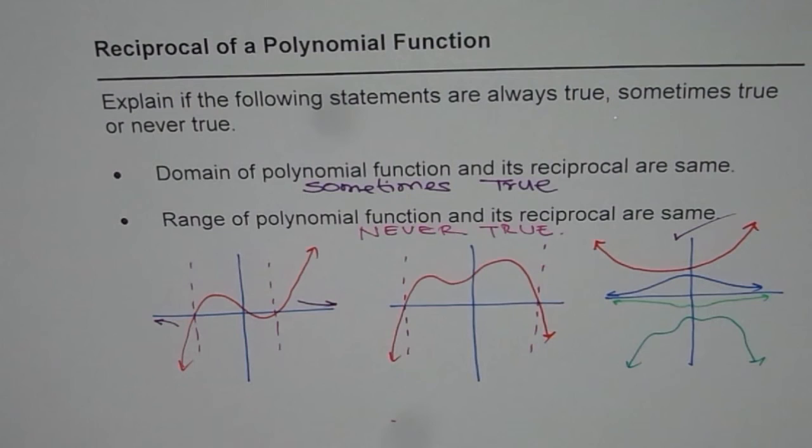I hope with this example you clearly understand why domain can sometimes be true but not the range. I hope that helps. Thank you.